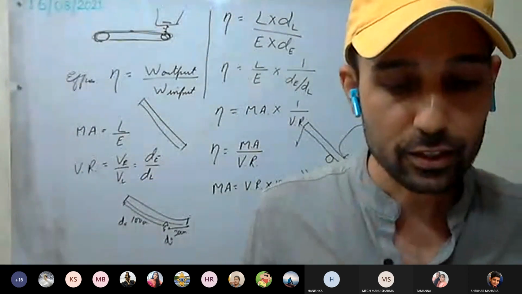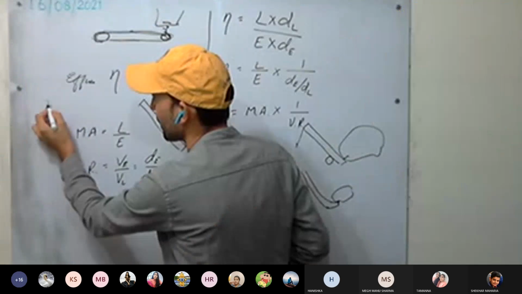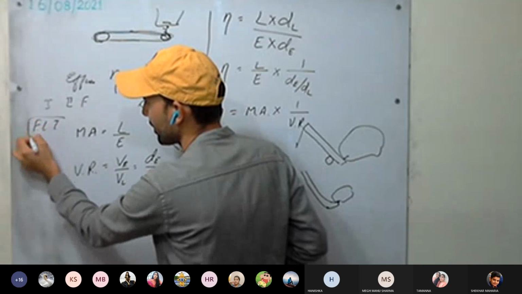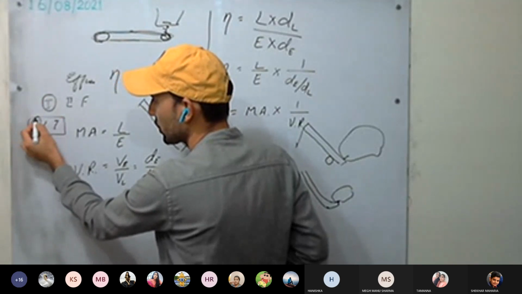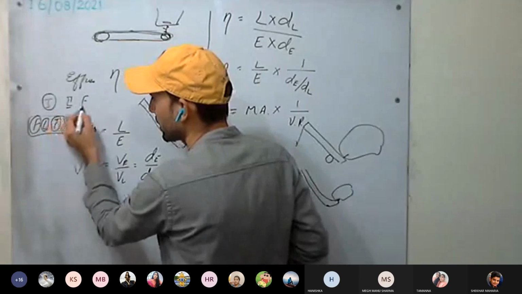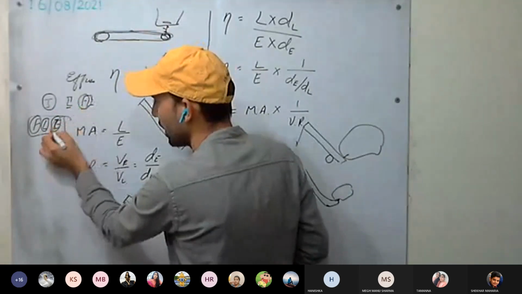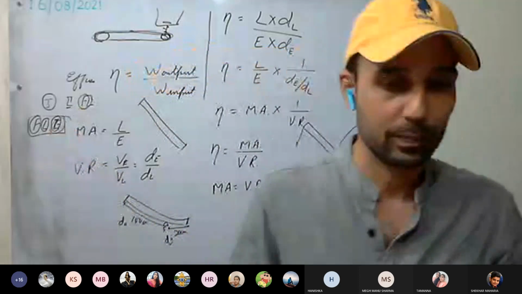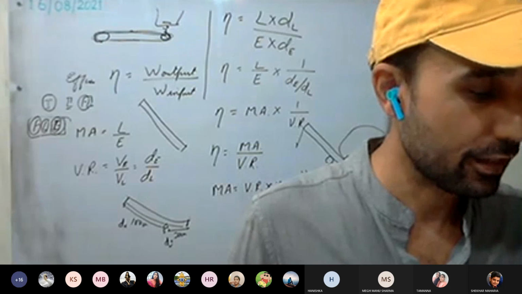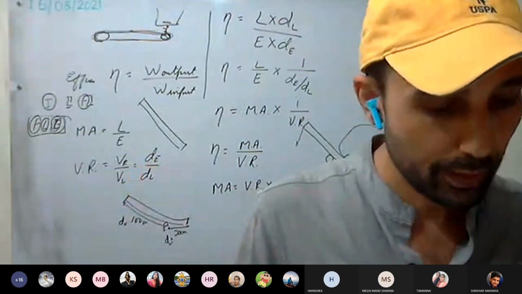In this class, how we remember first class, second class, third class levers. So in first class levers, fulcrum is situated in between, and in second class lever, load is in between, and in the last, third class lever, effort is in between. That's how we remember first, second, and third class levers. Now they are not in syllabus. So numericals we will discuss.